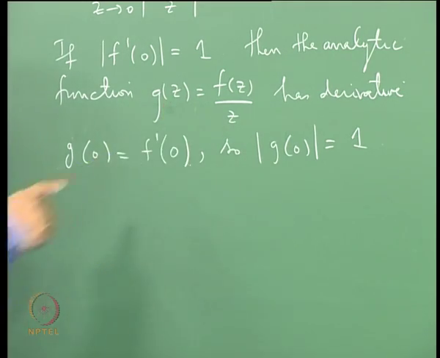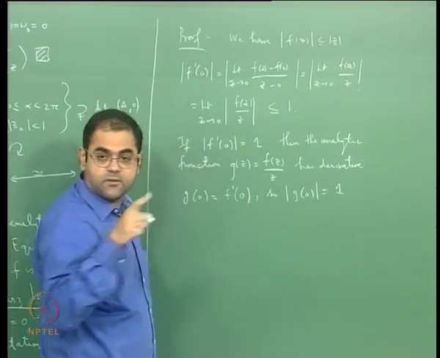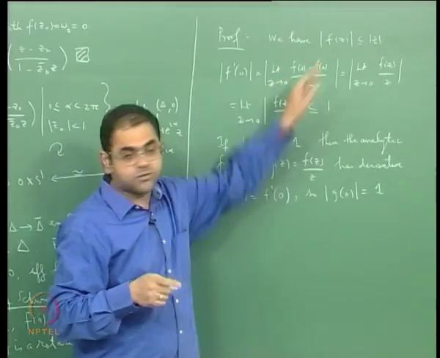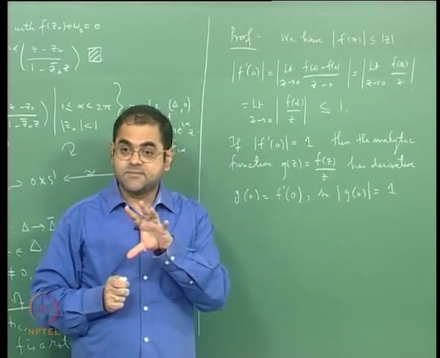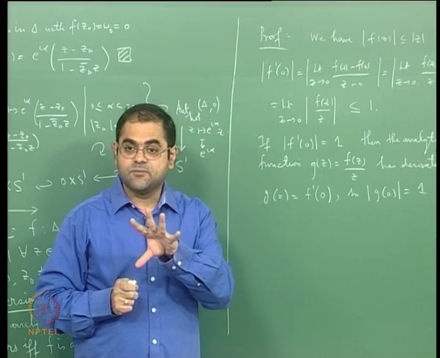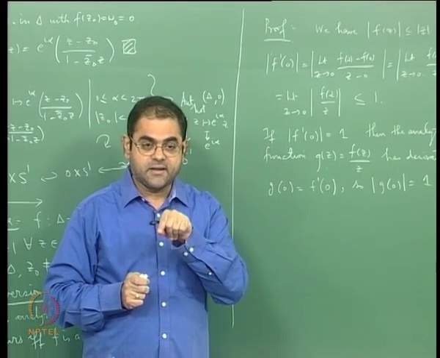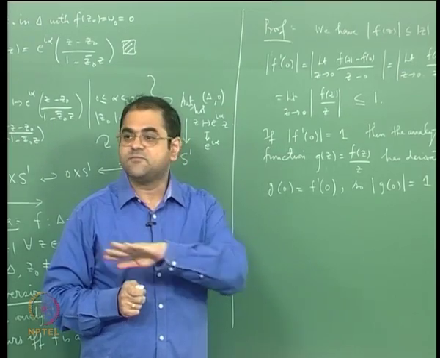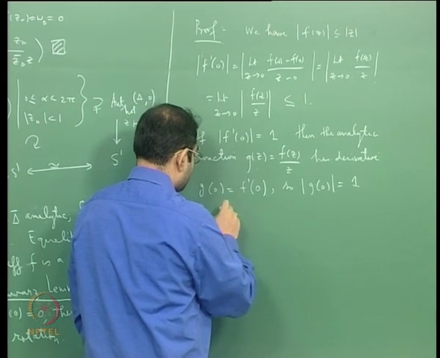We actually proved mod g is less than or equal to 1, which translated to mod f(z) less than or equal to mod z, the conclusion of the Schwarz lemma. And what does the maximum principle say? If the maximum value occurs at an interior point, then the function is a constant. So by the maximum principle for g,